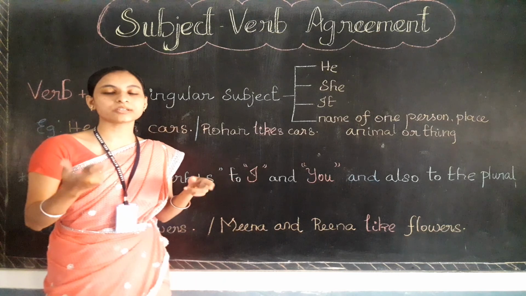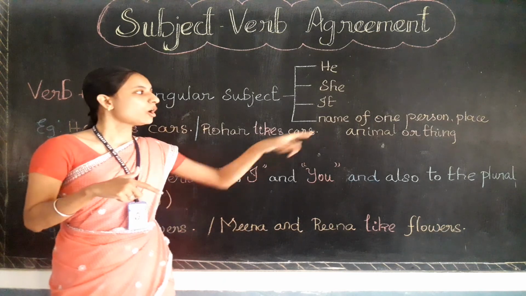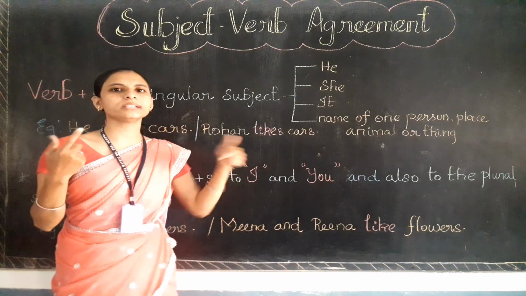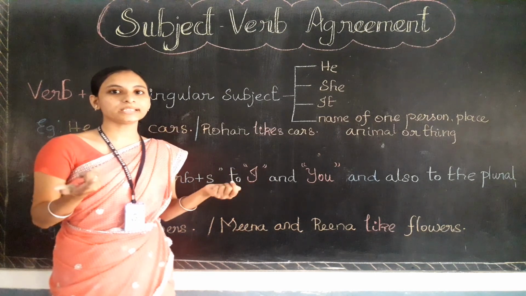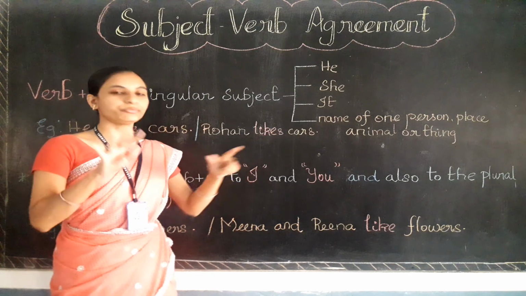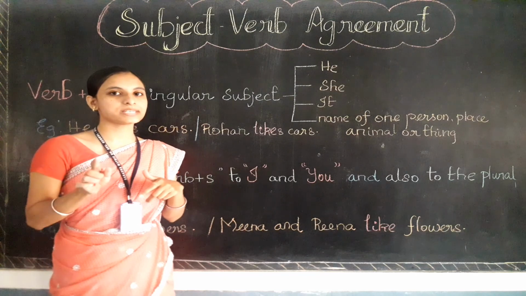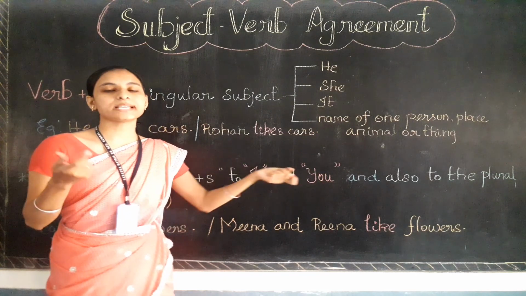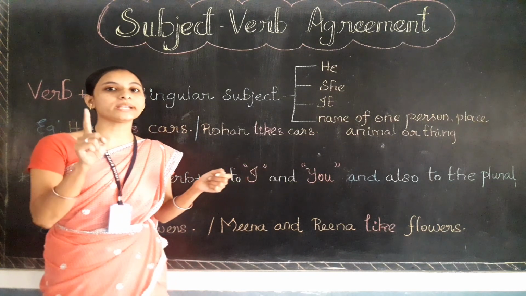Or if a subject comes with the name of one person like Rohan, Reena, Amina, Lalita, Rahul. So if we are talking about one singular person or one singular place like Chennai, Gingee, Villupuram, one name alone.